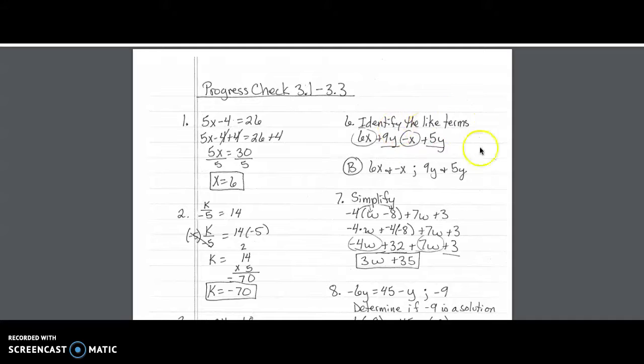Okay, even something like this, identify the like terms. Well, that doesn't seem like there's any work to show, but you could show me some kind of work. You could show me that I know that the x's are considered like terms, so I'm going to group those together, and those are like terms. And I know that the y's are like terms, so that's why I group those together. So there are ways to show work even for things that maybe you feel are fairly easy. So try to show me all the work that you possibly can to avoid any lost credit and having to take tests over again.